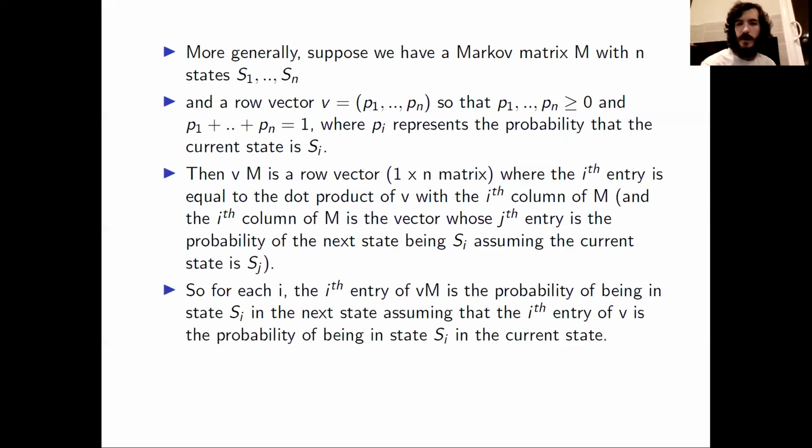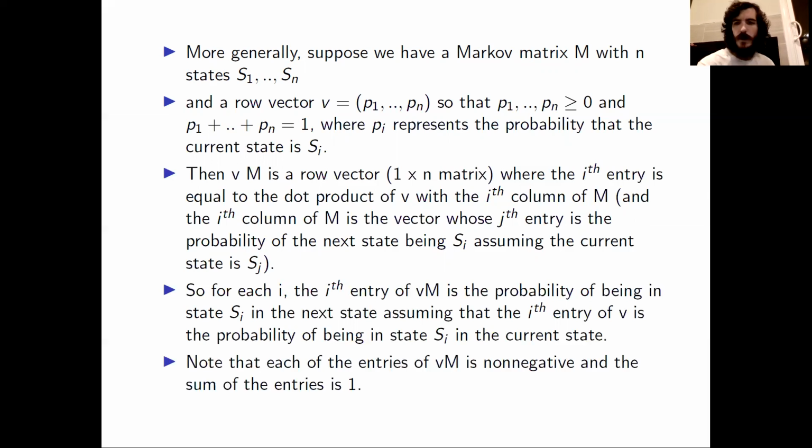So the ith entry of VM is just the probability that our next state is Si, again assuming that the ith entry of V is the probability of being in state Si currently. Just like with V, we can note that the entries of VM are non-negative and they sum to 1.